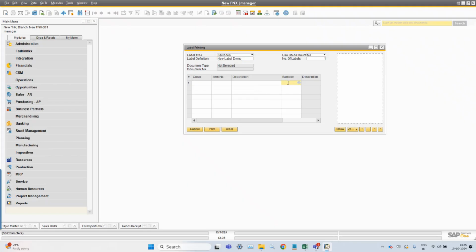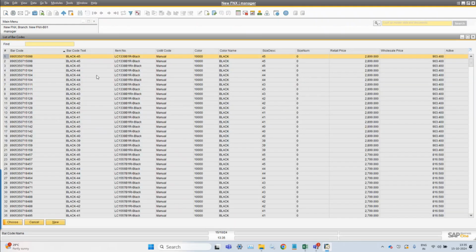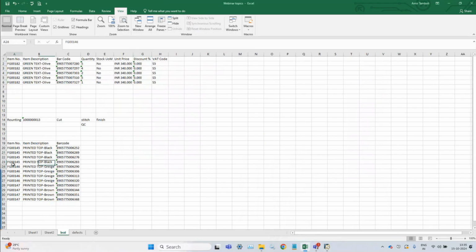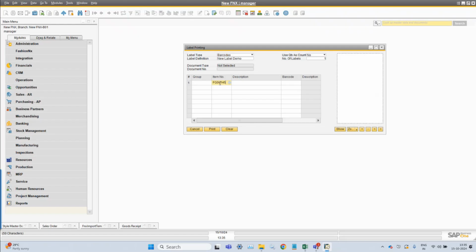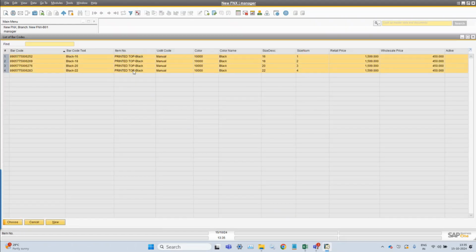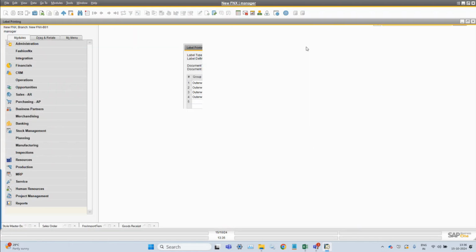When you select those labels, next you can select any of the style or item whichever you want to select. So I'm going to select this particular item here, which you can see here. This is the item code, and of this item code I will get all sizes of this particular item also here.